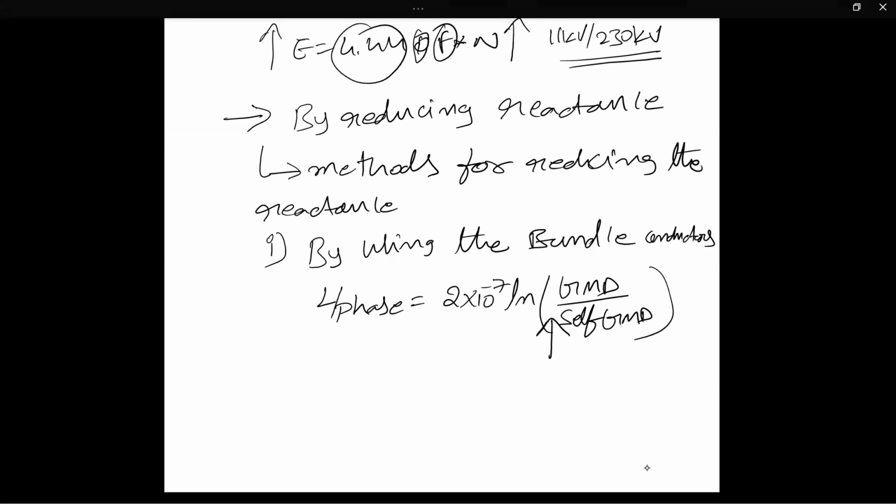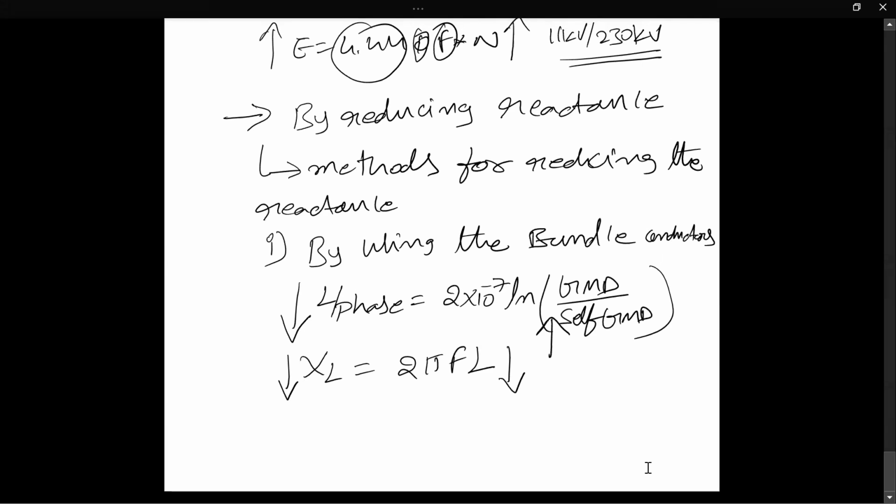When the self GMD increases, what happens? The inductance per phase will decrease, yes or no? When the self GMD increases, the inductance per phase decreases. Now, what is the inductive reactance? XL equals 2 pi FL. When the inductance decreases, the inductive reactance will decrease.